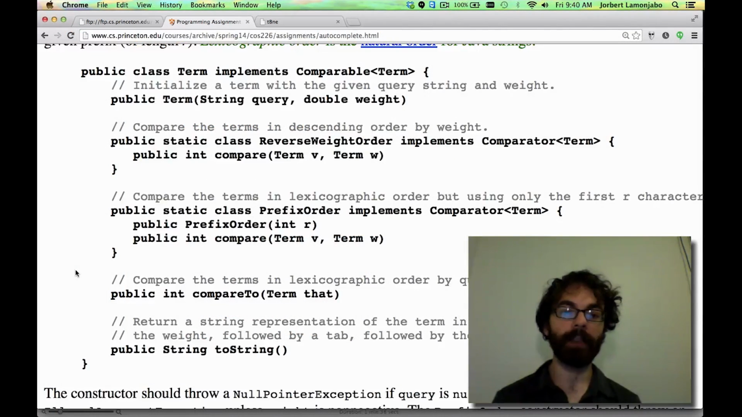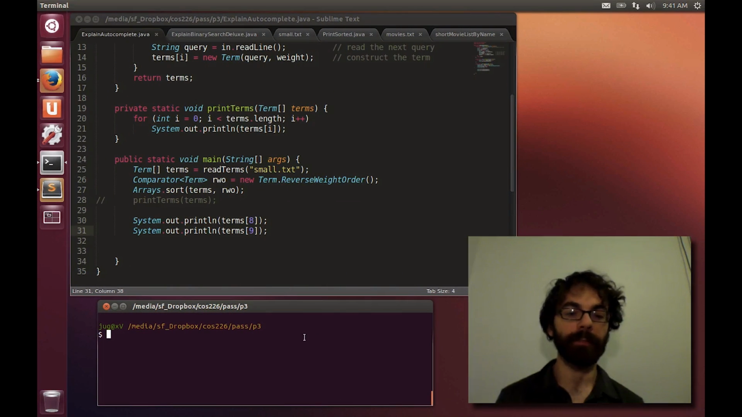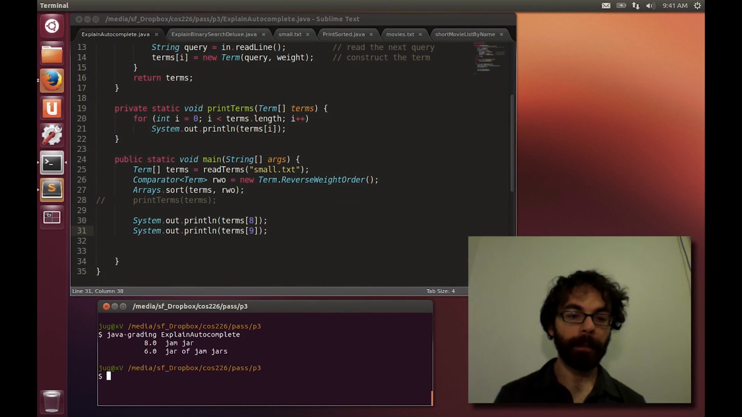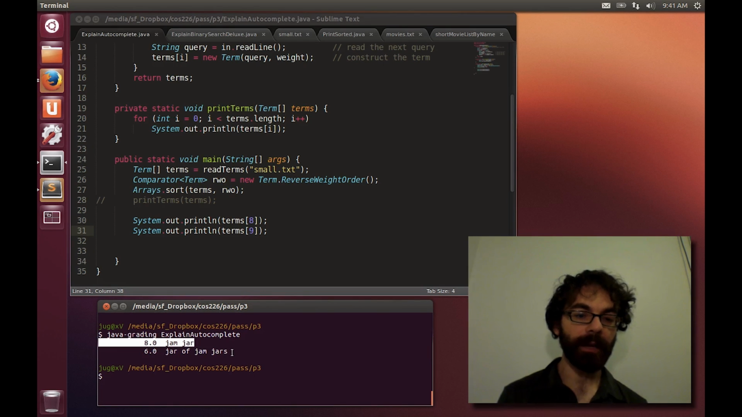This brings us to our final comparator, prefix order. It's a simple enough idea. It's a comparator that takes two terms and compares them only on their first R letters. So let's see a concrete example, and I think it should become very clear. Let's suppose we are now working with these two terms. This is the same code we were looking at before. So term 8 is jam jar, and term 9 is jar of jam jars.